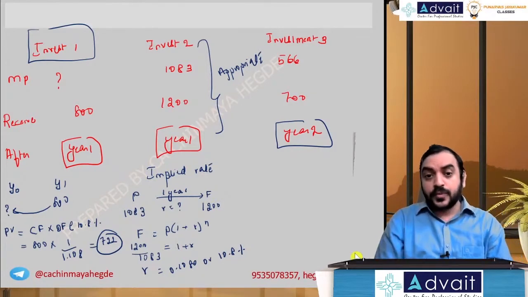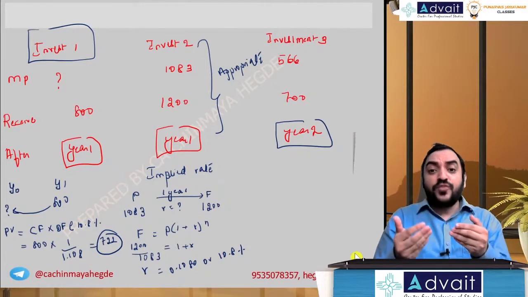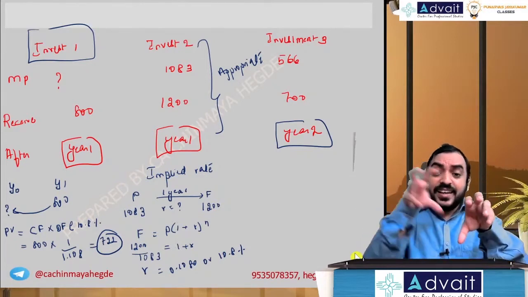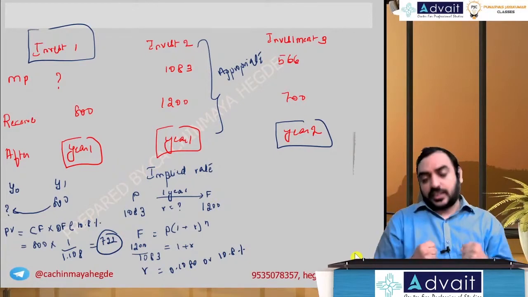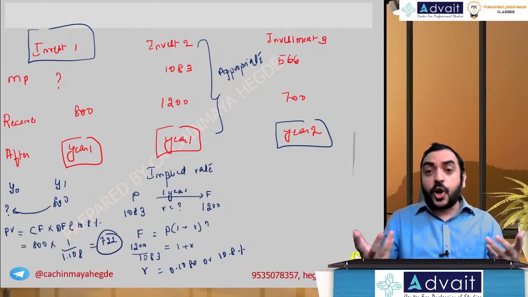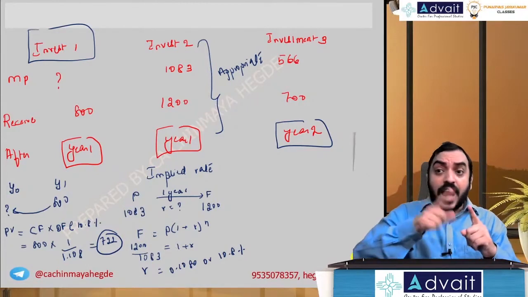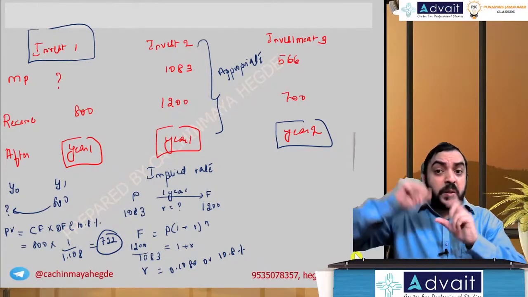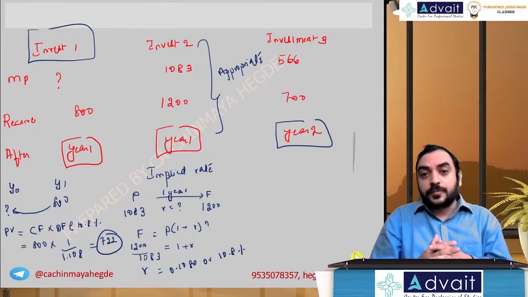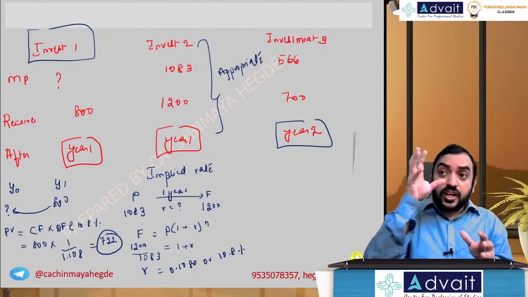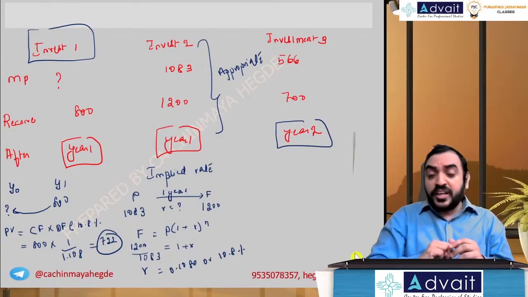So they said you have to check whether the first year yield and second year yield have the same risk appetite. If not, after 1 year you're expecting the rate of interest to change, the risk-free rate might change, the premium might change, your expectation. So in that case, your yield for 2 years will be different.